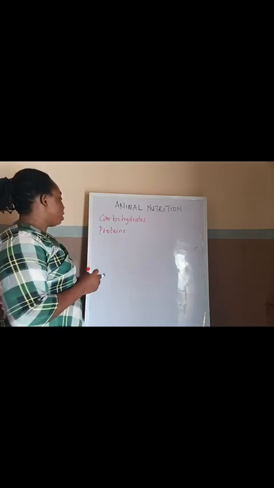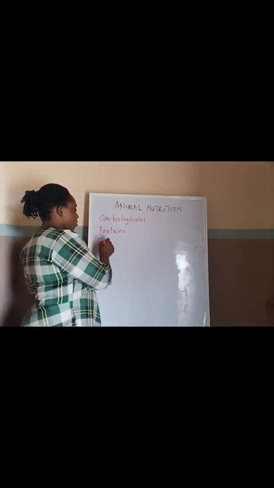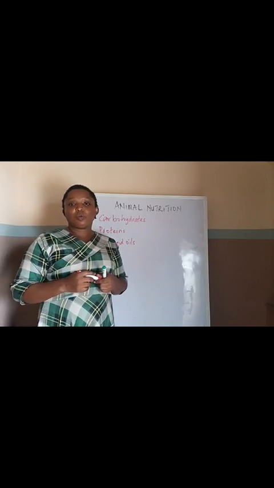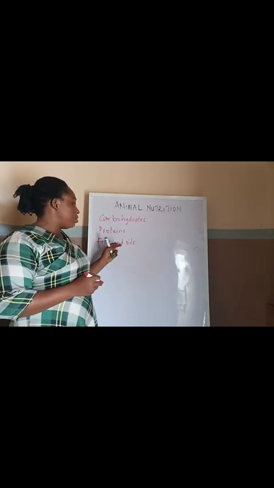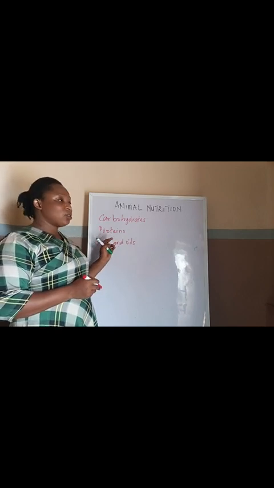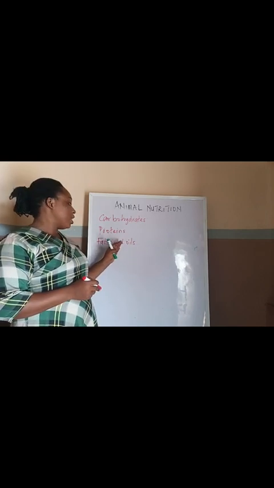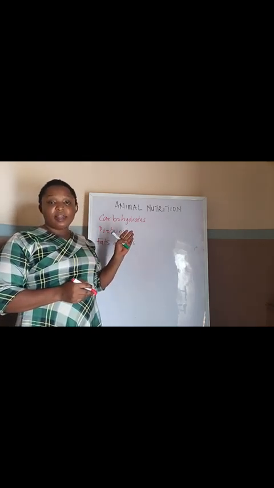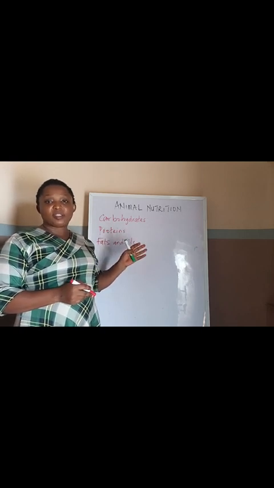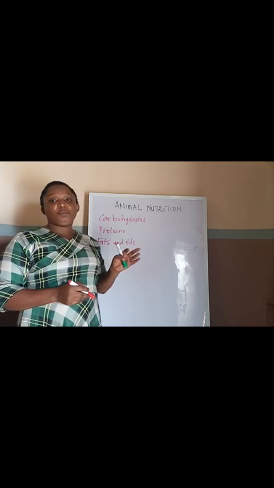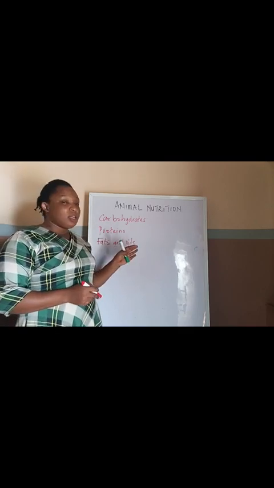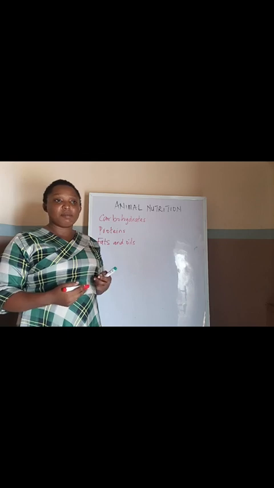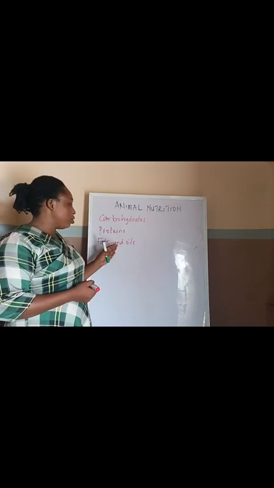So the next one we're going to be talking about is fat. Fats and oils are also food substances. Fats are solid lipids at room temperature, while oils are liquid lipids at room temperature. So they are both lipids. The digestion of fat and oil results in fatty acids and glycerol, which are absorbed by the lymphatic system, and they play important roles in the body's metabolic processes.